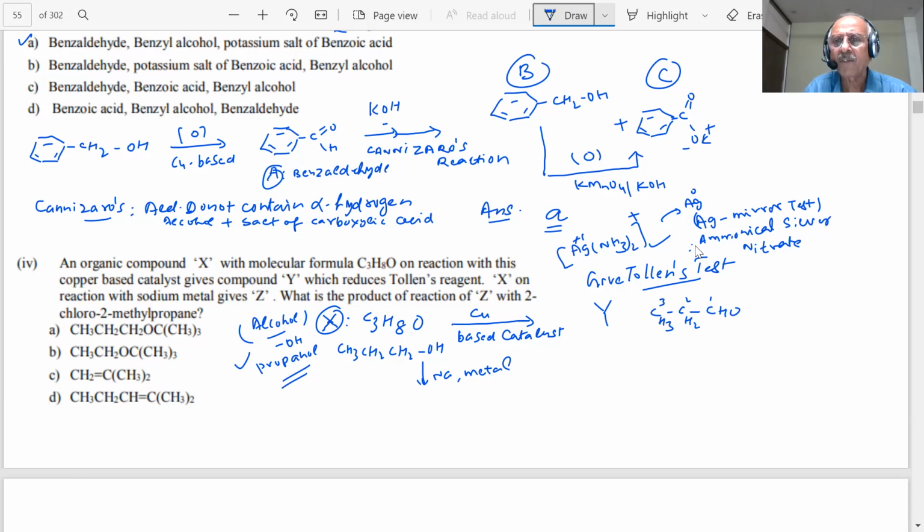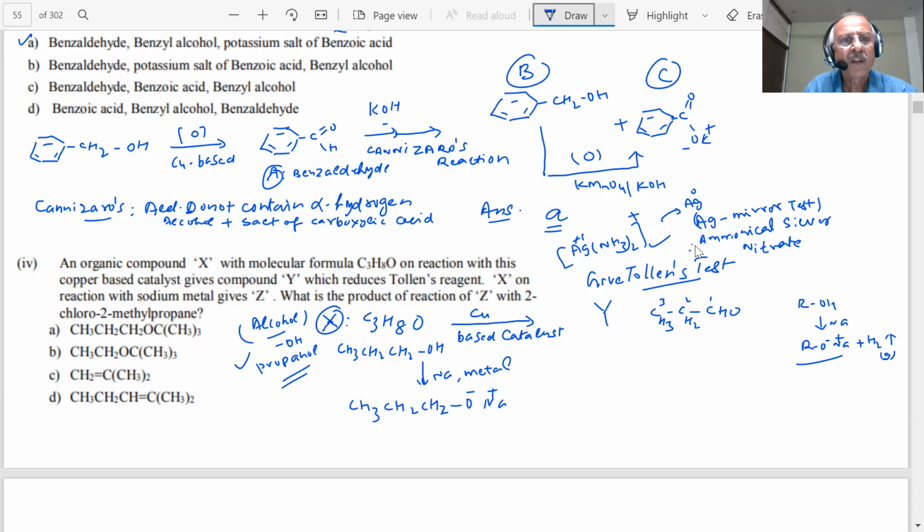You are not aware of the reaction of alcohol with sodium? I'm doing only that. What will happen? It will form an alkoxide. Sodium alkoxide, RONa. What will this be? CH3CH2CH2O minus Na plus. So sodium alkoxide, sodium propoxide, is formed.